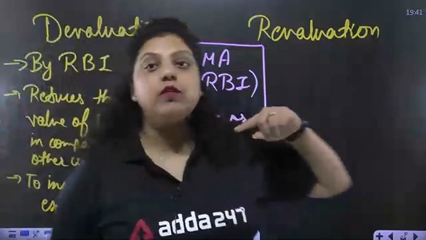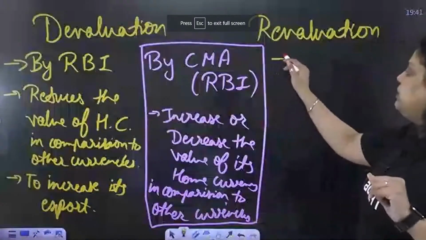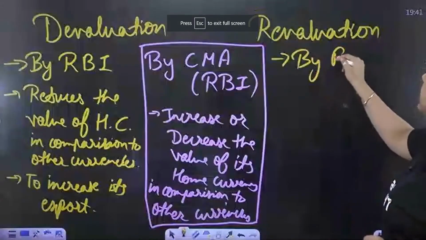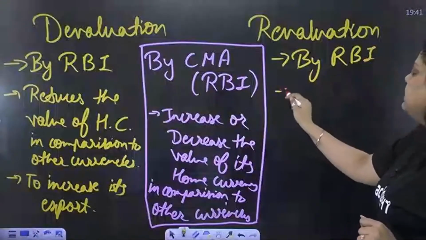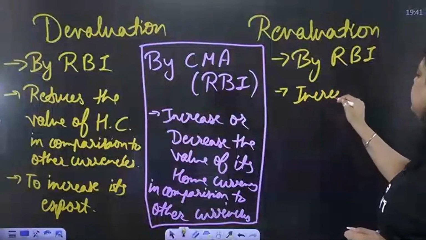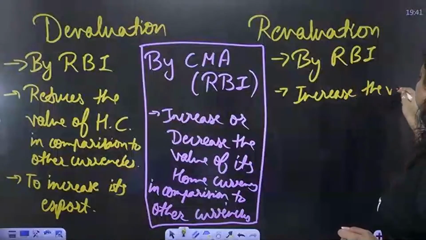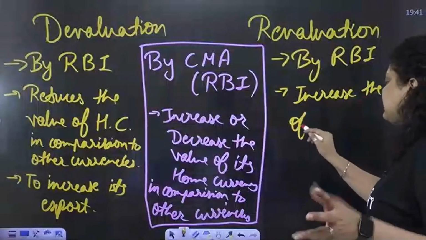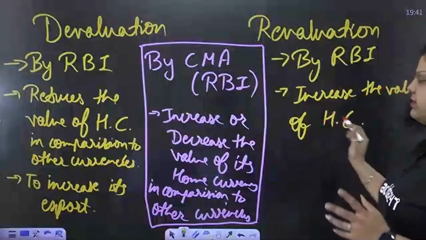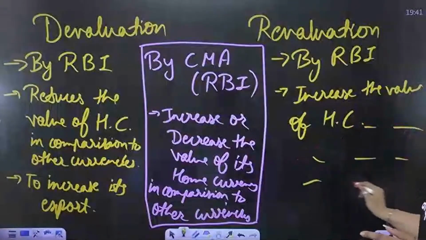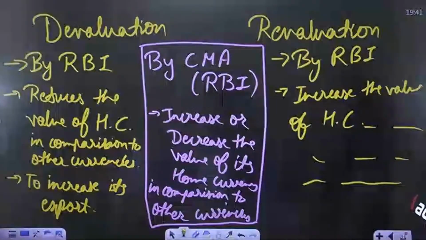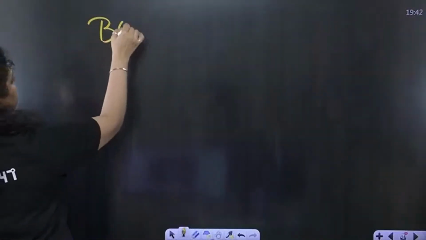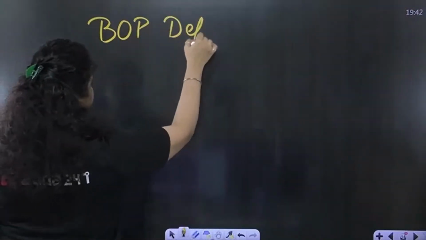And just the opposite of devaluation is revaluation. It will be done by RBI, obviously. But here, RBI will increase the value of home currency in comparison to other currency, and the rest will be the same. Okay, now why is RBI doing that? Let's understand that. Why does RBI decrease the value of its home currency, or why does RBI increase the value of its home currency? Let's say balance of payment is in deficit.